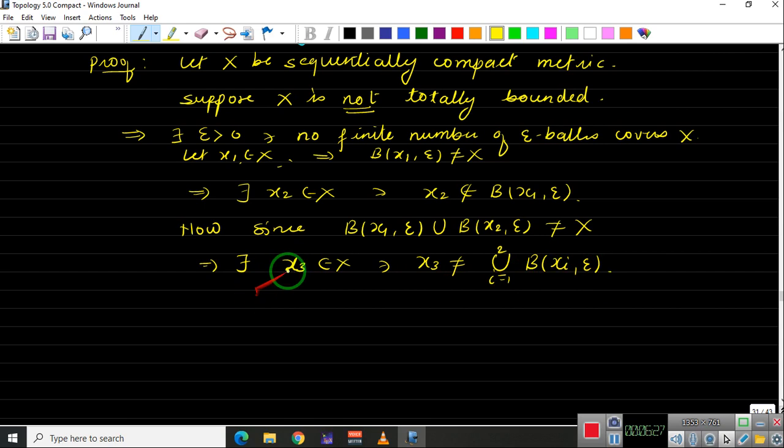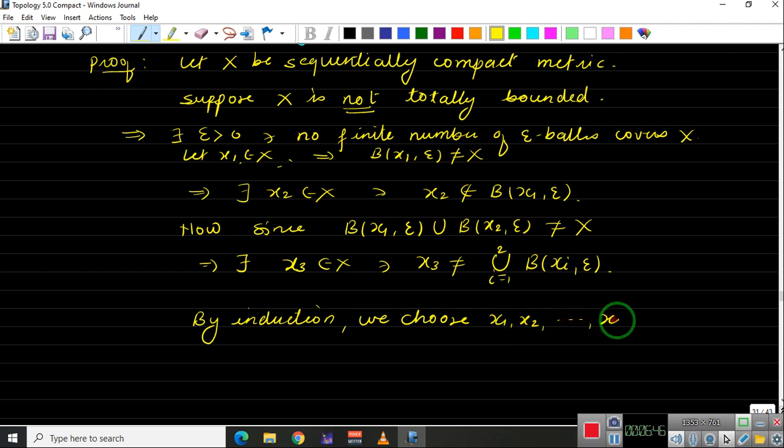So by using this argument by induction, we choose x1, x2, ..., xn belonging to X such that xn is not in the union of the previous balls, i from 1 to n minus 1, of the balls around xi of radius epsilon.